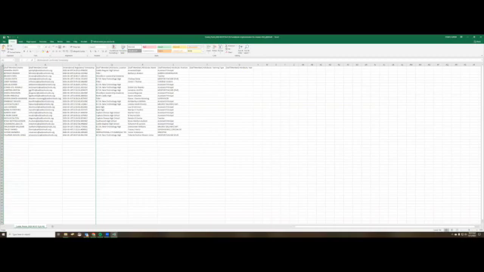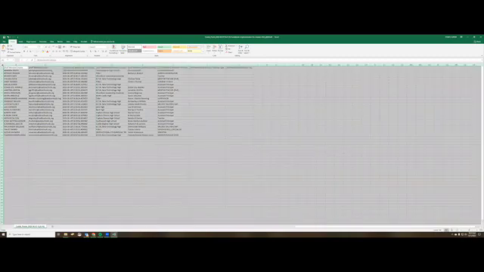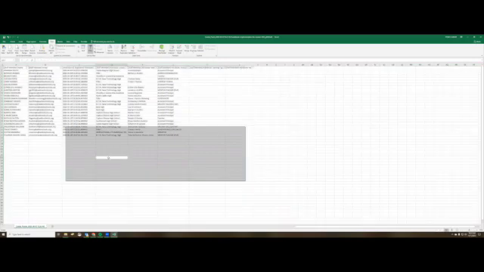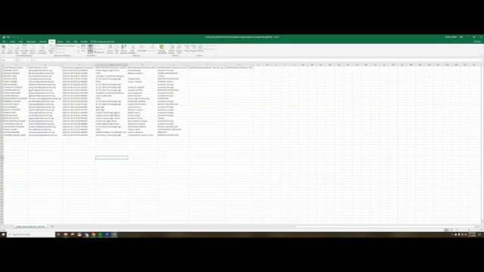So I'm going to come back over here to my little triangle and I want to create a filter so that I can filter out just for my own school. So I'm going to come up here to data and click filter. And you notice that all these little drop down arrows show up on every column. So I'm going to click out now that my filter is created.